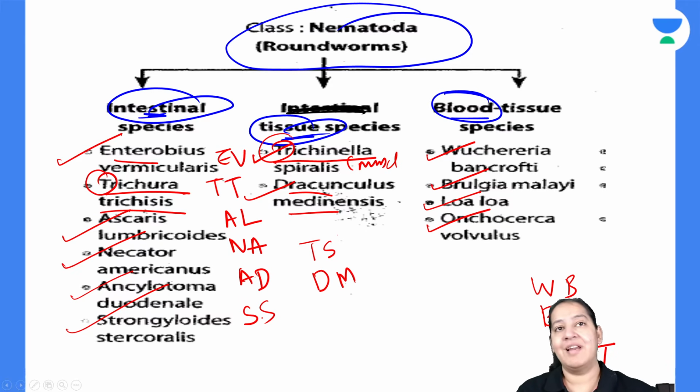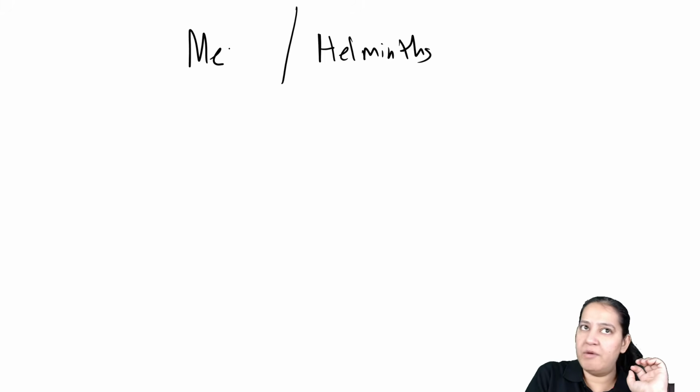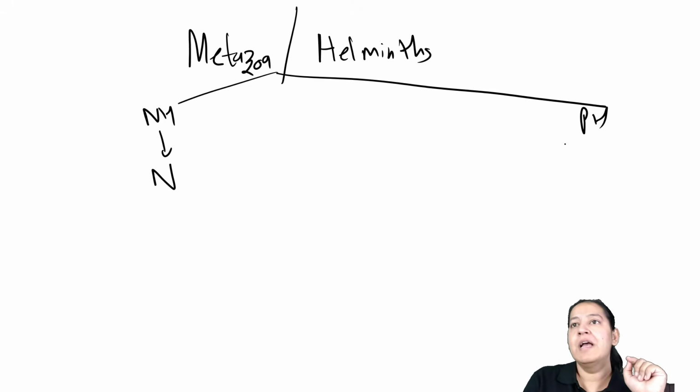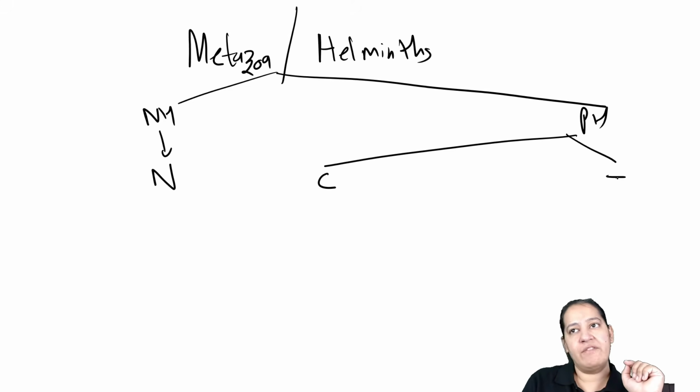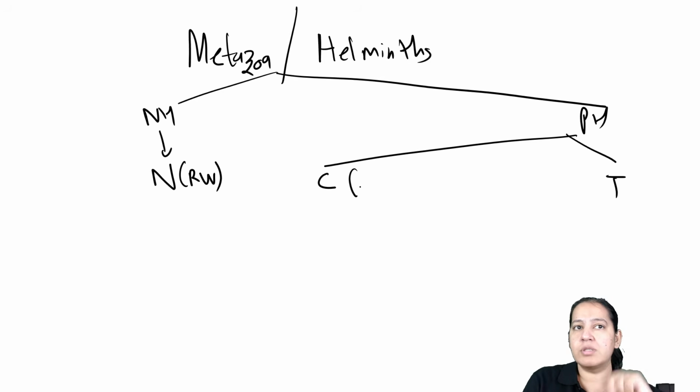Okay, let me see if I can combine them. It is a difficult job. You have to help me. It is difficult for me also to remember all these names together. Let me start with metazoa or helminths. Protozoa we have done. Metazoa, divide them into 2 categories: nematohelminths and platyhelminths. Nematohelminths have only nematodes. Platyhelminths have cestodes and trematodes. So nematodes are the roundworms, cestodes are the tapeworms, and trematodes are the flukes.